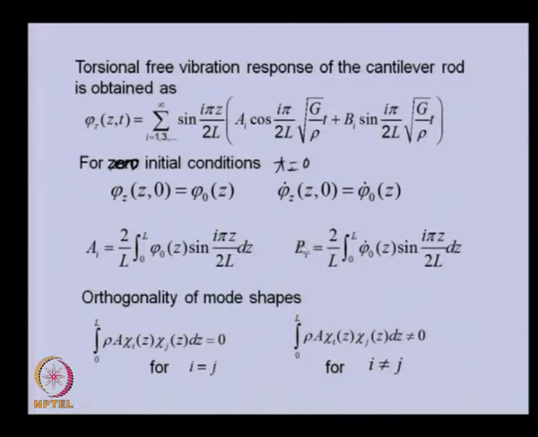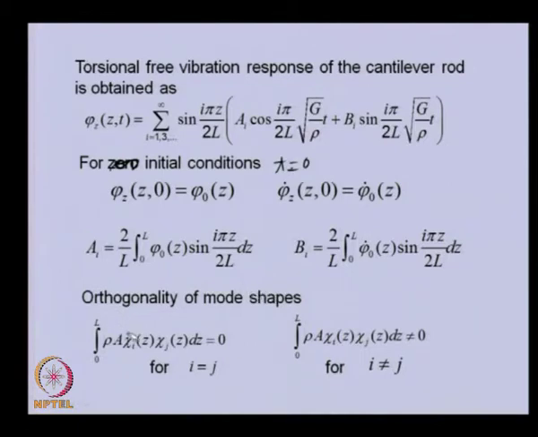Basically, to get this we need to multiply both sides of this equation by the eigenfunction for one particular mode, and we need to integrate over the domain. And while integrating, we will be using the orthogonality of the mode shape.